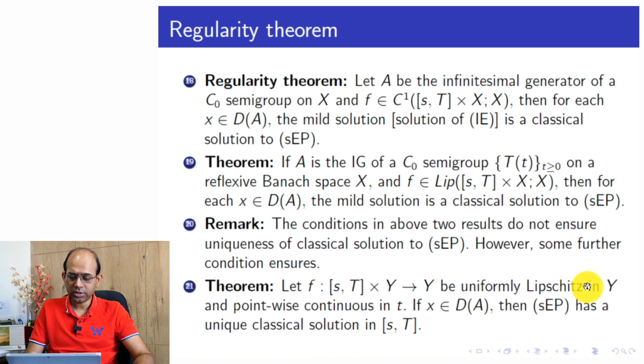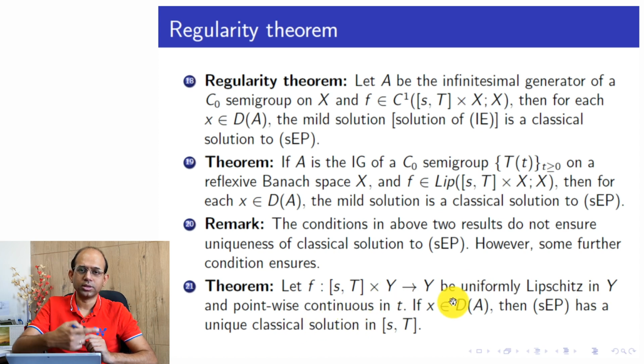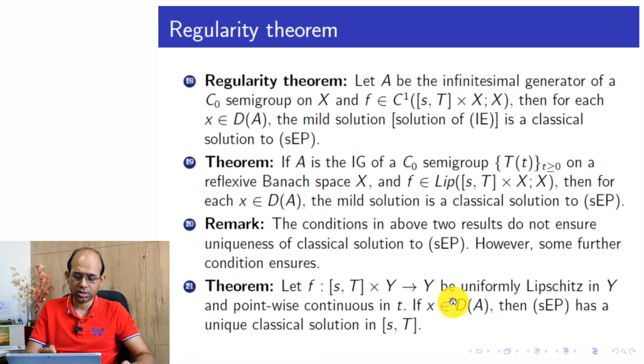So with that, we need F to be uniformly Lipschitz in Y. Uniformly Lipschitz means that the Lipschitz constant does not depend on time, and pointwise continuous in the time variable t. So in time it is continuous, and in the second variable it is Lipschitz, but here we are taking a much smaller subset and a different norm.